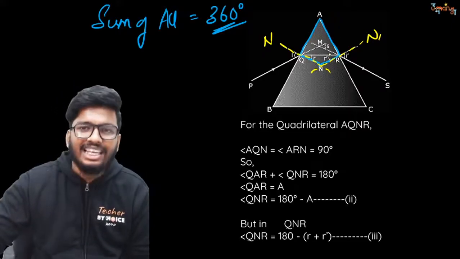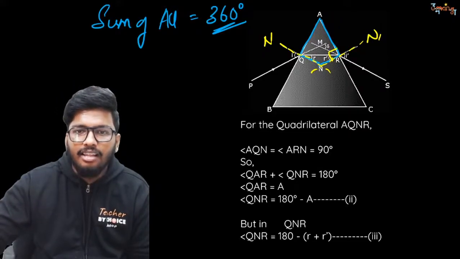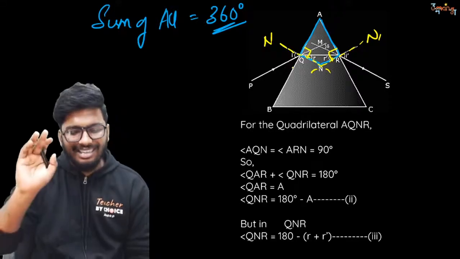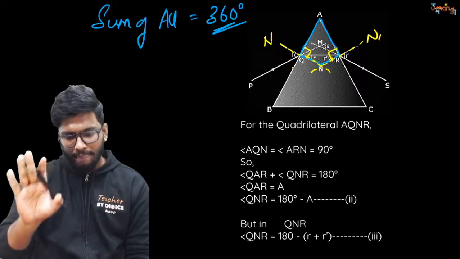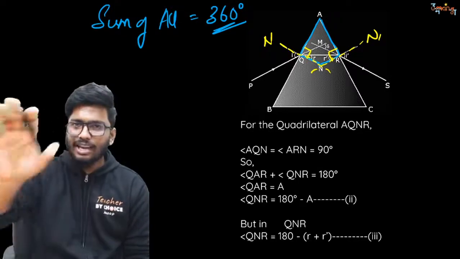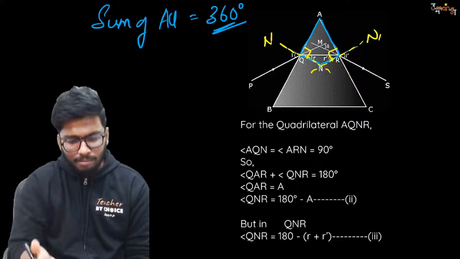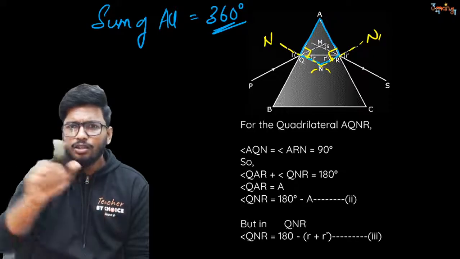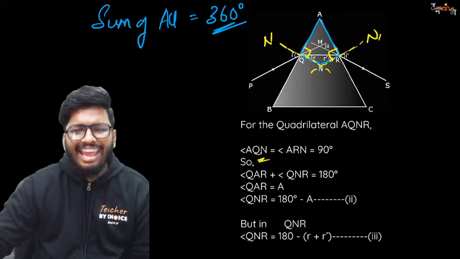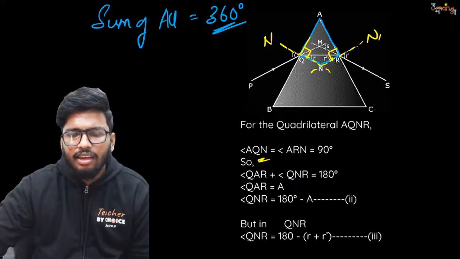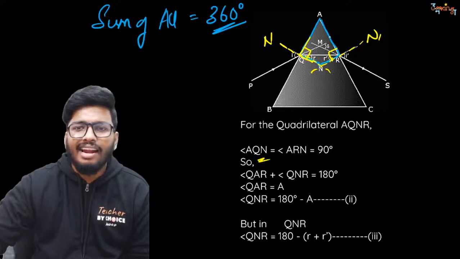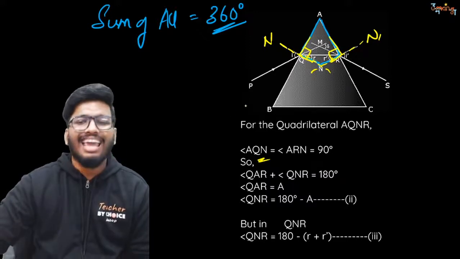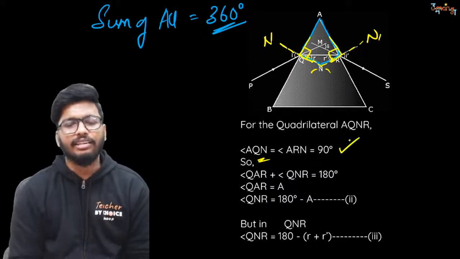So can I say that this angle and this angle are 90 degrees? Because it's the normal, it is exactly perpendicular, and perpendicular is nothing but 90 degrees. So I can assume that AQN and ARN are equal to 90 degrees.